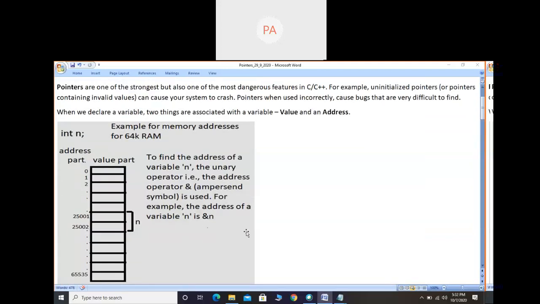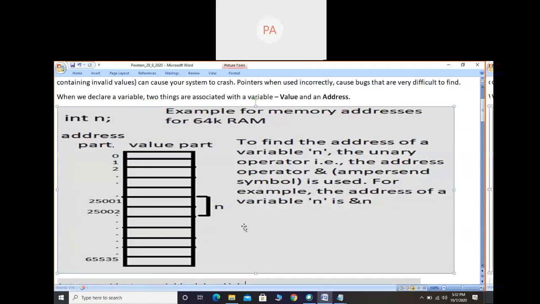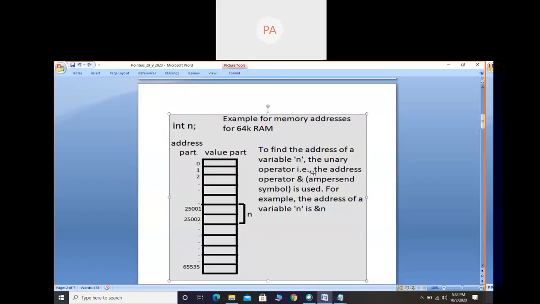Okay, now three screenshots you can take so that we'll move to the next thing. Just a minute. So first you take this.